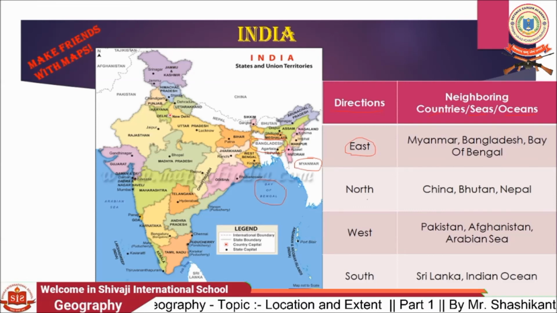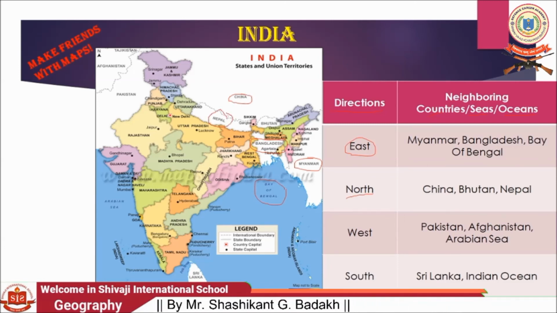Now let's move to the north direction. At the north, you can see our neighboring countries China, Nepal, and Bhutan. These countries lie to the north of India. Then we move to the next direction, west.